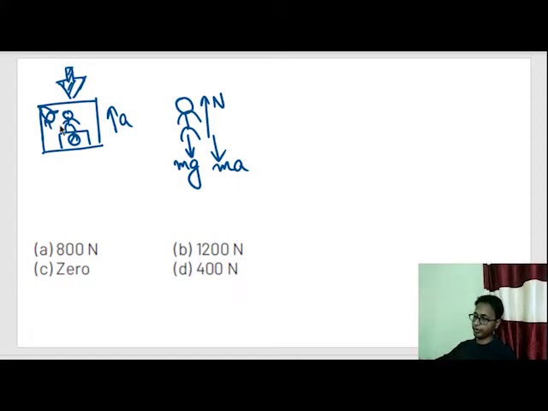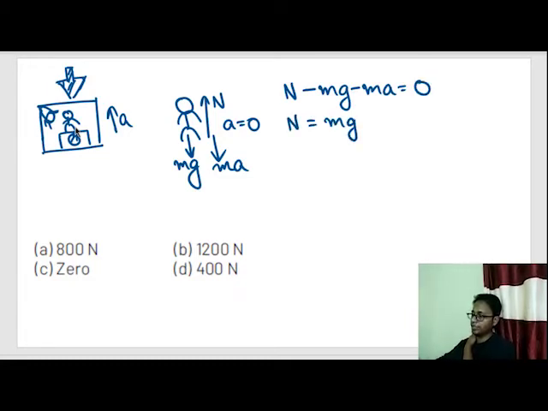And according to this observer, the acceleration of this person is equal to 0. Note, the acceleration of the observer is a, but the acceleration of this person according to the observer is equal to 0. So let's write down the equation. N minus mg minus ma is equal to mass times acceleration, and the acceleration of this person according to CCTV is 0, or N is equal to mg plus ma, or N is equal to m(g plus a).